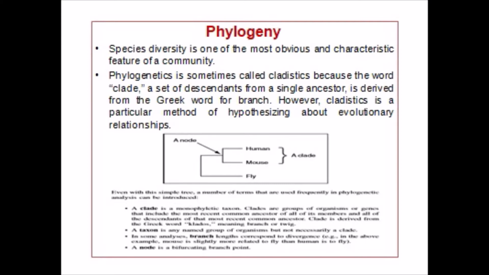Even with this simple tree, a number of terms that are used frequently in phylogenetic analysis can be introduced. A clade is a monophyletic taxon. Clades are groups of organisms or genes that include the most recent common ancestor of all its members and all the descendants of that most recent common ancestor. Clade is derived from the Greek word klados, or twig. A taxon is any named group of organisms, but not necessarily a clade. In some analyses, branch lengths correspond to divergence. A node is a bifurcating branch point.